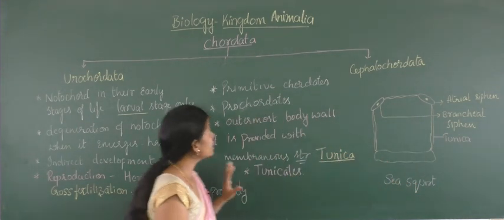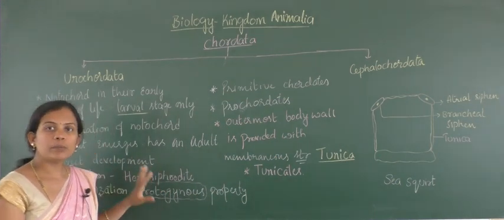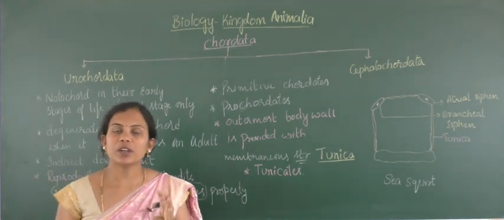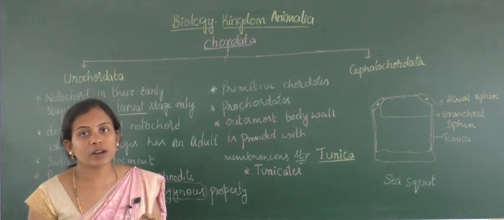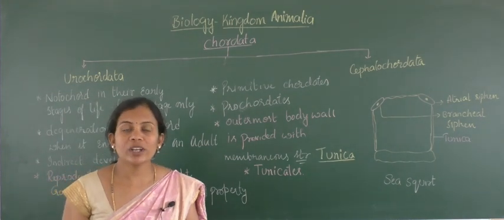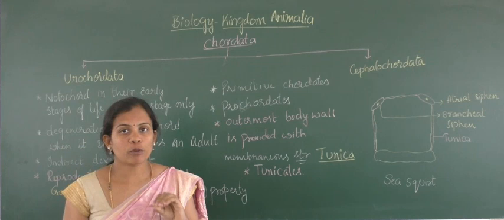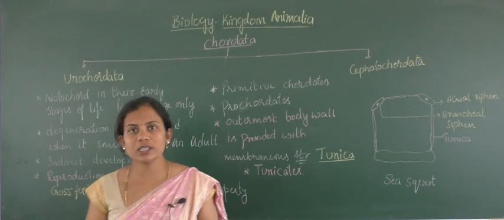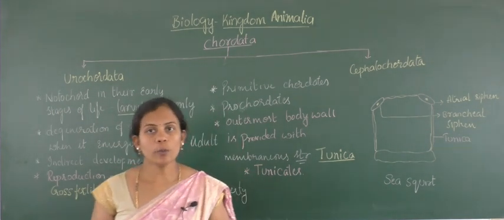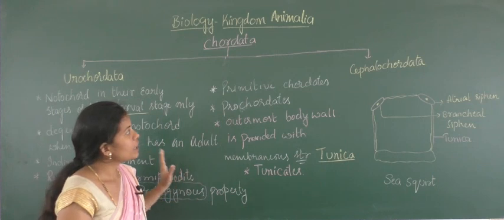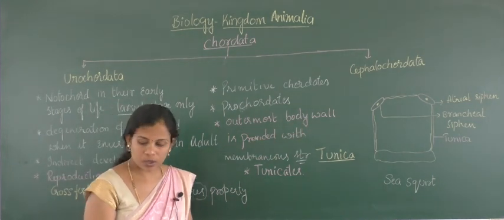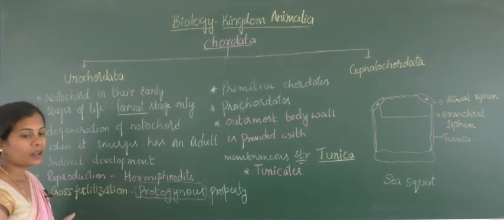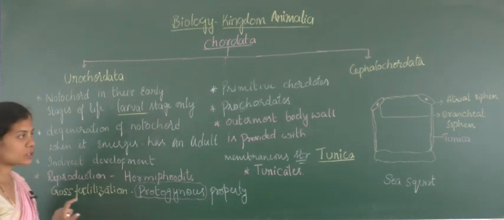Regarding urochordates, we found many important unique properties, and the general properties will be the same. They are triploblastic, they possess organ system level of organization, they are coelomates, and they have a tube within a tube type of body plan. Everything is the same except the different properties we discussed here. I hope you understood urochordates. Immediately we will move to the cephalochordates. Pause this video and write the detailed properties of urochordates.